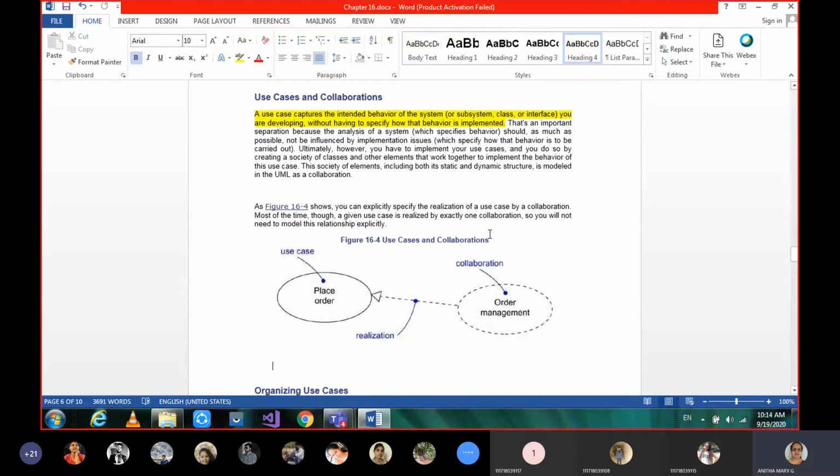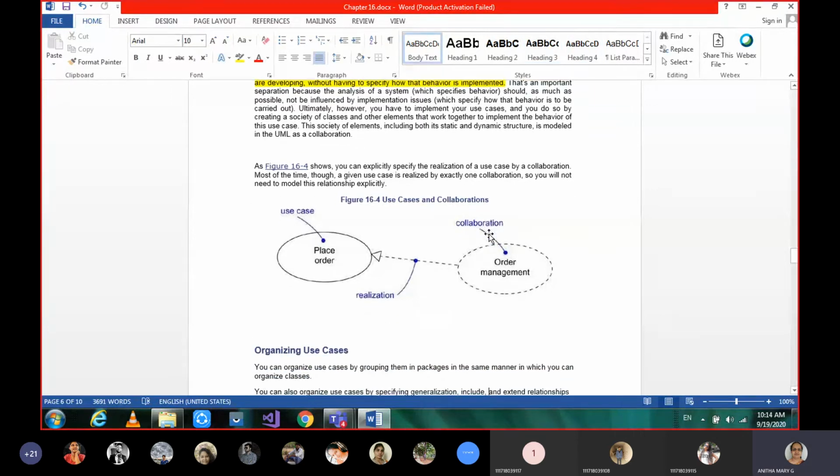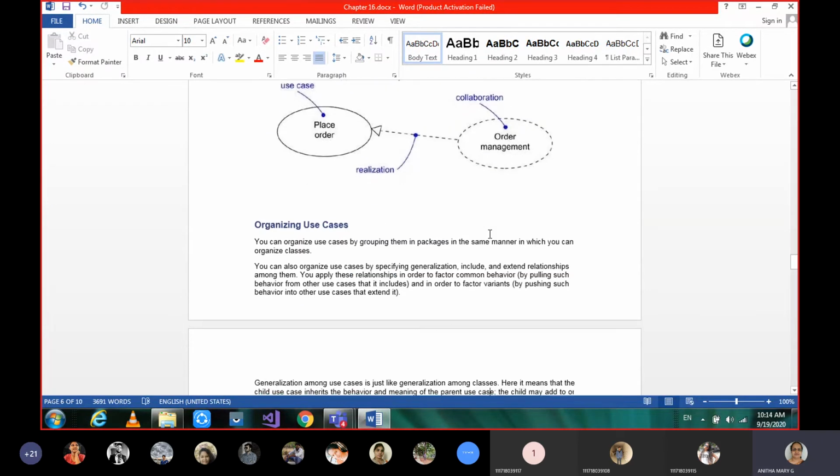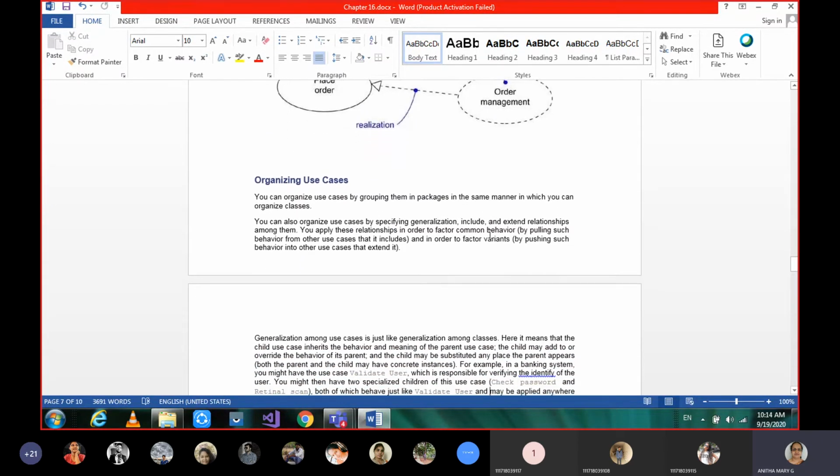And moving on to the next one, organizing use cases. Just now I was talking about how a system has n number of use cases within it, but even those use cases have to be organized and interact among themselves in order to achieve some purpose.